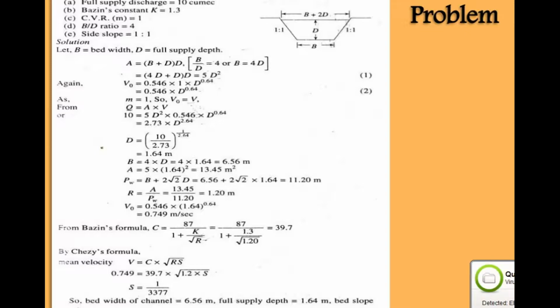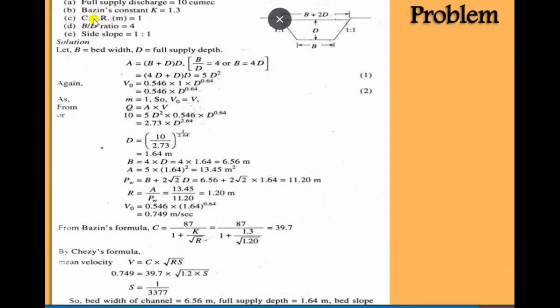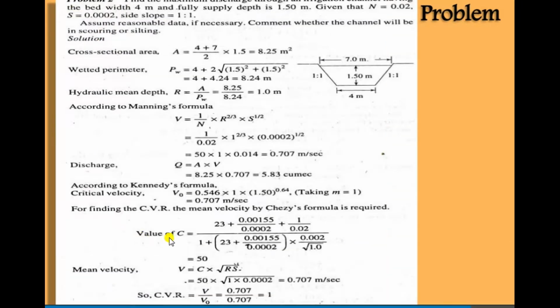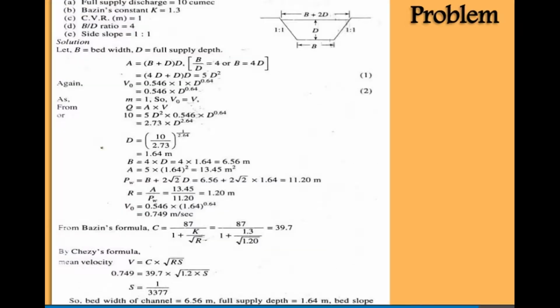By Chezy's formula, the mean velocity V is equal to C under root RS. By using the C value we can get the value of S. So we have all the data like bed slope, bed width, full supply depth and channel slope. So we have designed this channel.